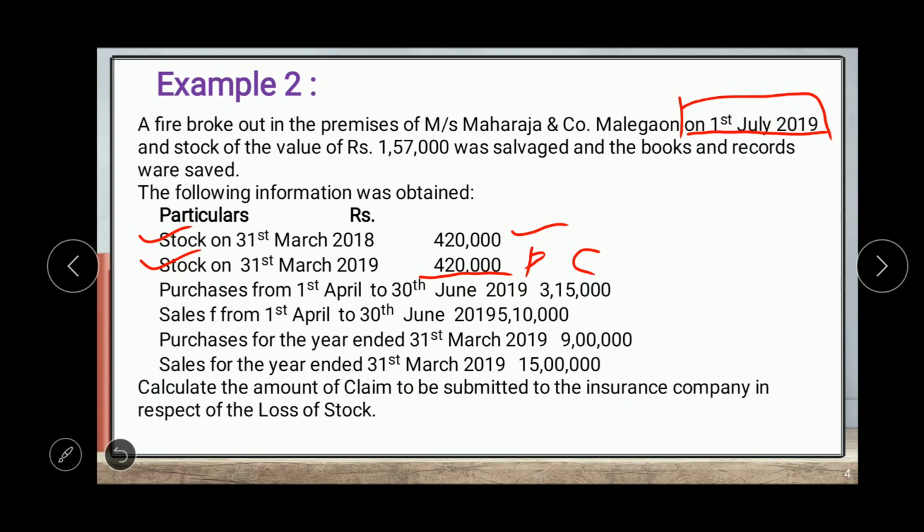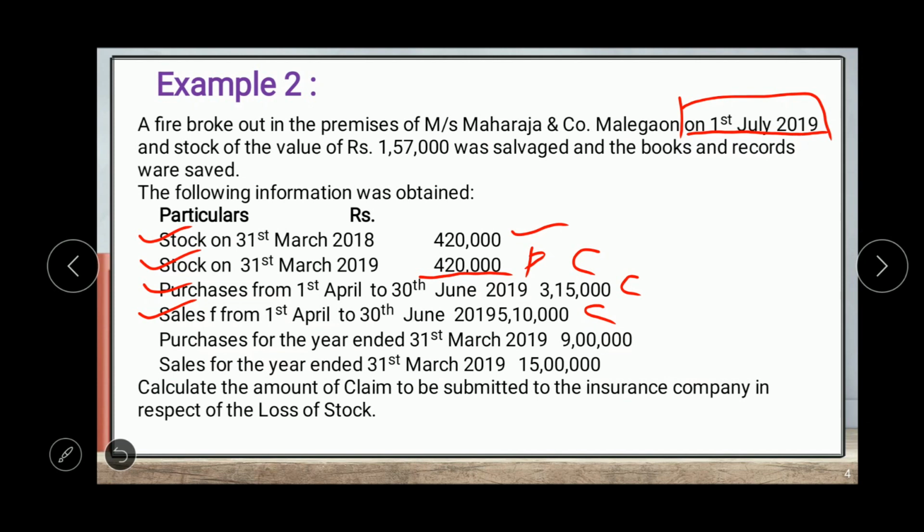Then purchases from 1st April to 13th June 2019, which are the purchases for the current period. Then sales from 1st April to 13th June 2019, which is 5,10,000. Again, this is the sales for the current period.